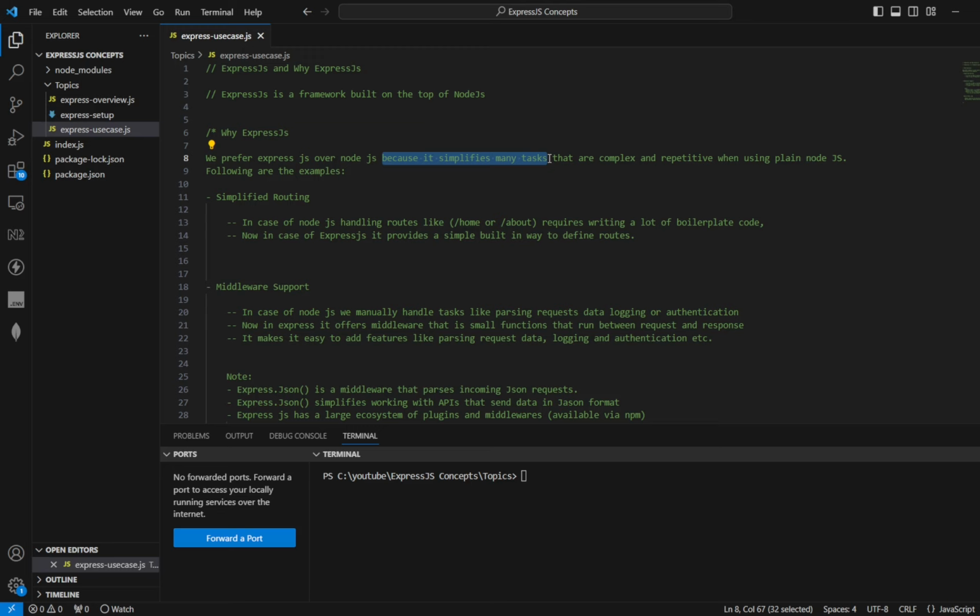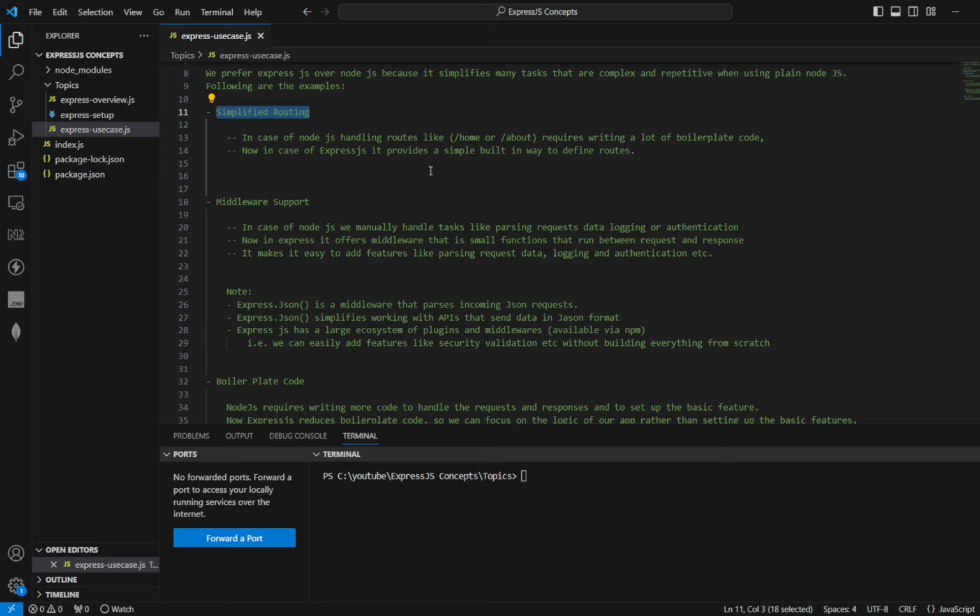Following are the examples. There is simplified routing in Express.js. In Node.js, handling routes like home and about requires writing a lot of boilerplate code. In Express.js, it provides a simple built-in way to define routes. So the concept of routing has become easier in Express.js.